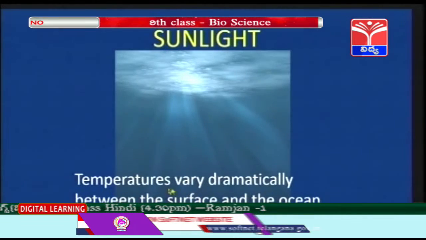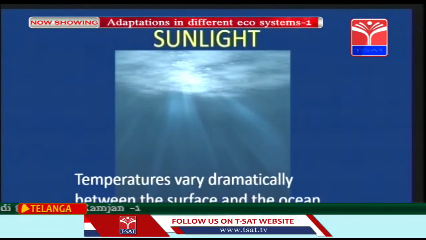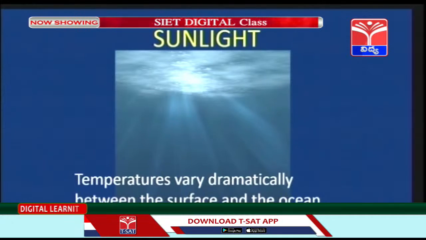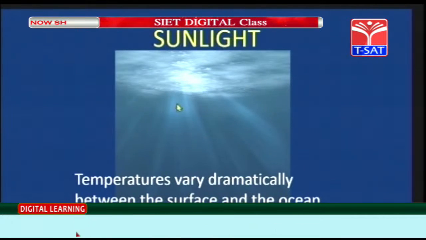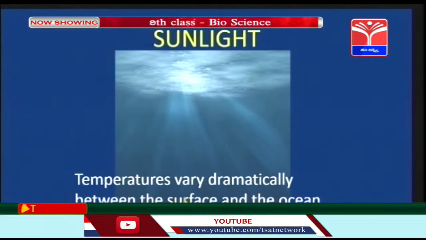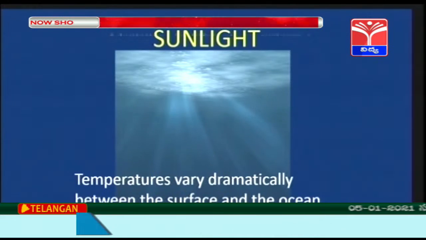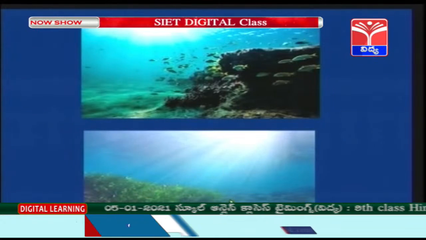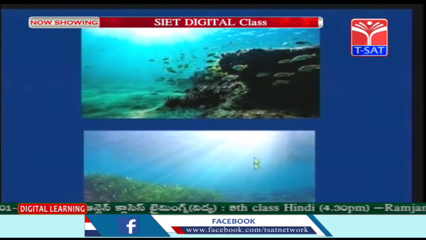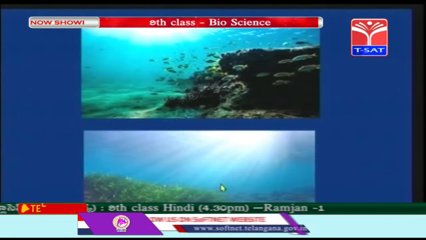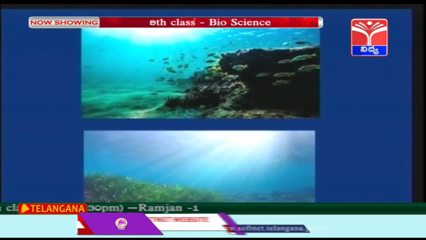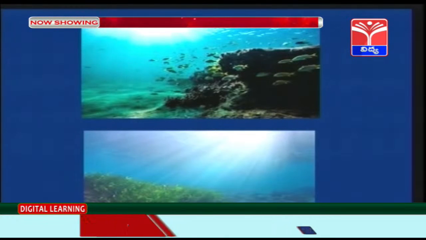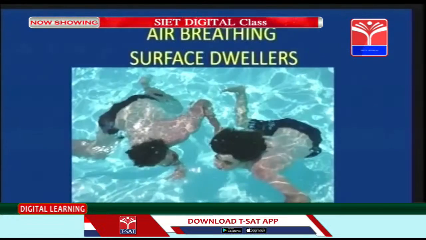Temperatures vary dramatically between the surface and the ocean floor. On the surface of the ocean, the penetration of sunlight is very good, children, you can see here. When we go deep down, it will be very dark. Now you can see clearly here, children, the penetration of sunlight, right? When the penetration of sunlight is present, the temperature is optimum. When there is no sunlight, the temperature decreases and the pressure increases, salinity also increases.